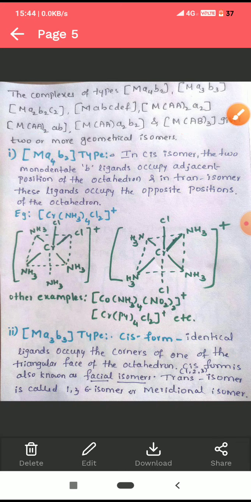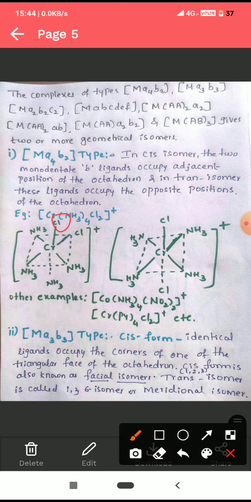Adjacent, in the first example, chromium NH3 4 Cl2. B ligand is Cl here. We have to see the position of the Cl here. In the first structure, chlorine atoms occupy the adjacent position of the octahedron. If we draw the octahedron structure, it will be like this.